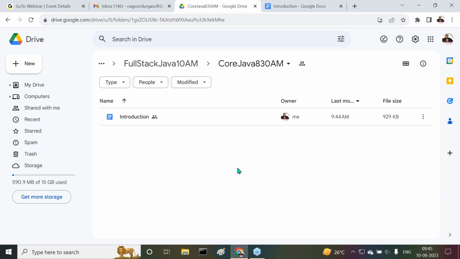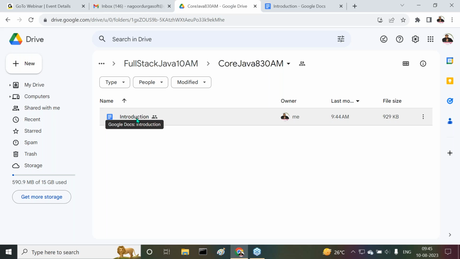Inside this core Java folder, keep the document. If you want to maintain the order, at the time of saving, rename it with number one dot introduction. So try to download it and maintain the document in your systems. It is already downloadable. Yes, sir, got it or not?